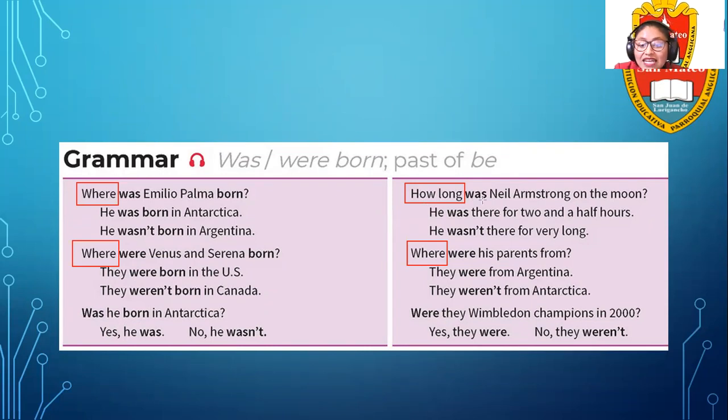How long was Neil Armstrong on the moon? He was there for 2.5 hours. He wasn't there for very long. Where were his parents from? They were from Argentina. They weren't from Antarctica. Question with were. Were they Wimbledon champions in 2000? Yes, they were. Or no, they weren't. So in those examples, we can notice that when we find a question word, it comes at the beginning of the question. So let's analyze a little bit more.